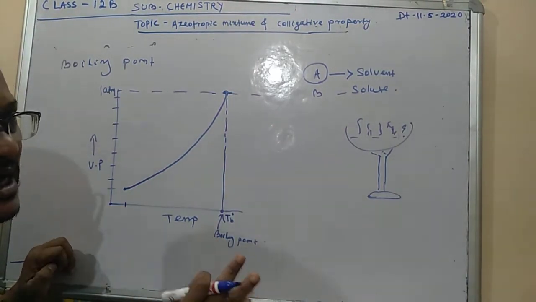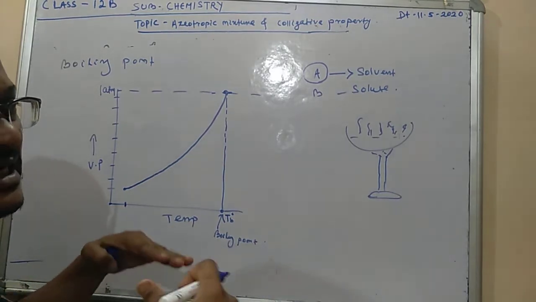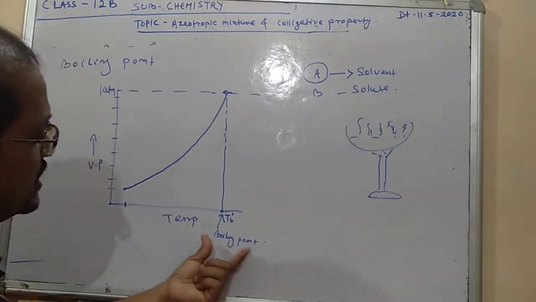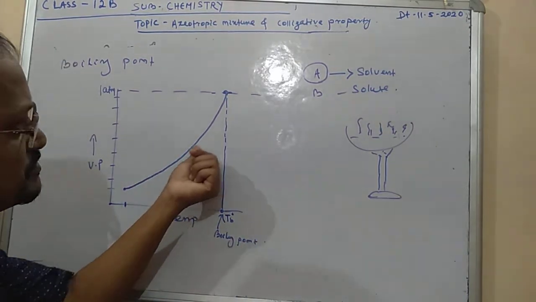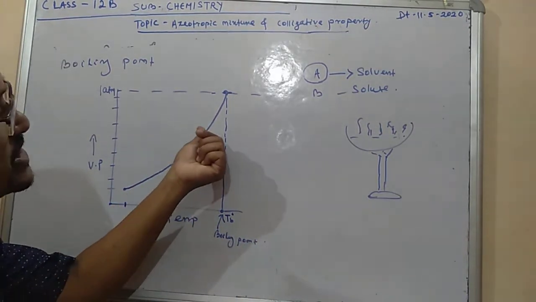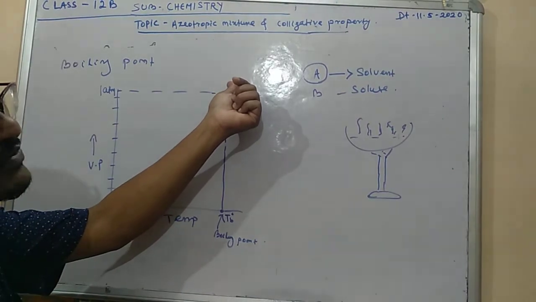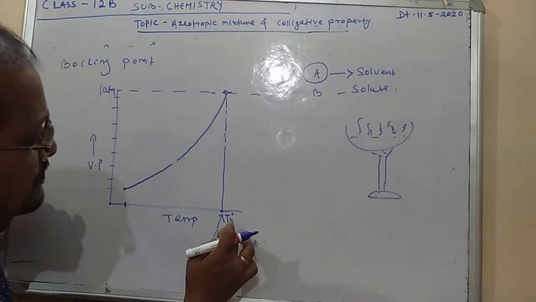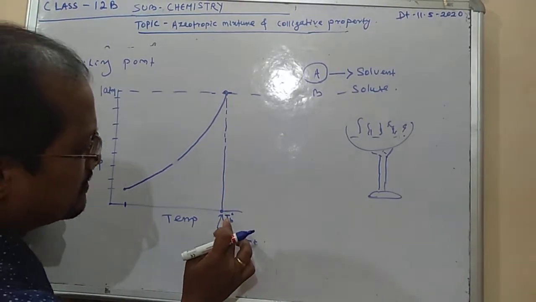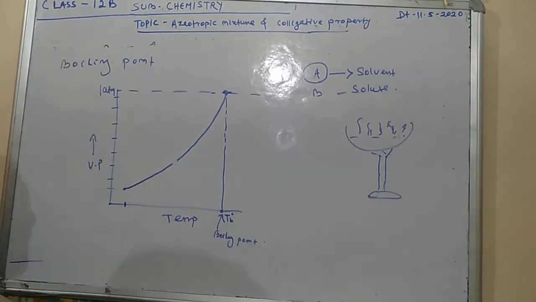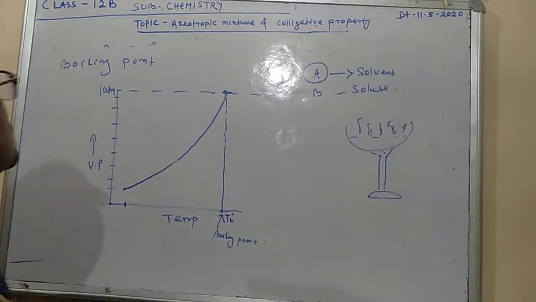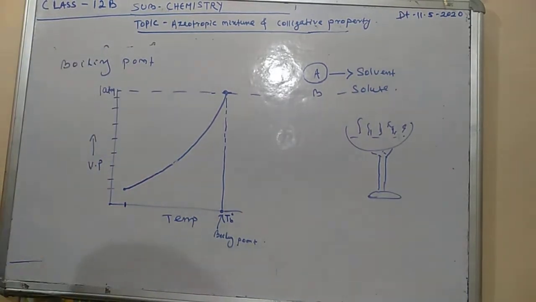Okay, all of you understood how boiling point and vapor pressure are interrelated. The temperature at which the vapor pressure of a definite liquid attains the atmospheric pressure, that is equal to 1 atm, is called the boiling point. That's why T naught B is the boiling point of the substance. And now we'll understand what is called elevation of boiling point. What is the elevation of boiling point?